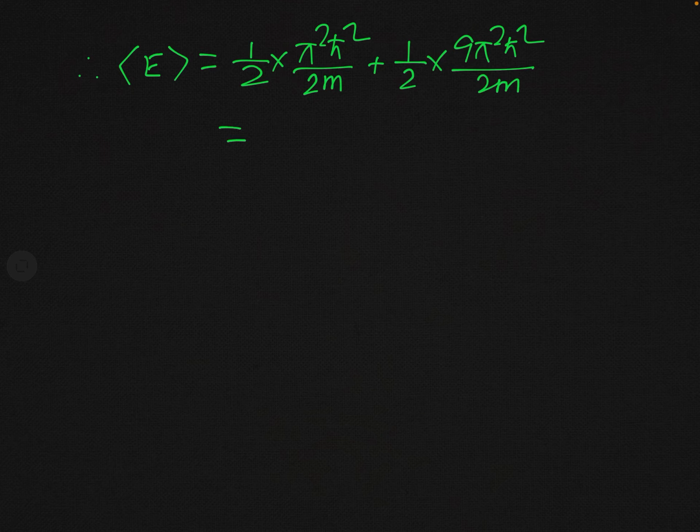So after simplification you will get 5 pi square